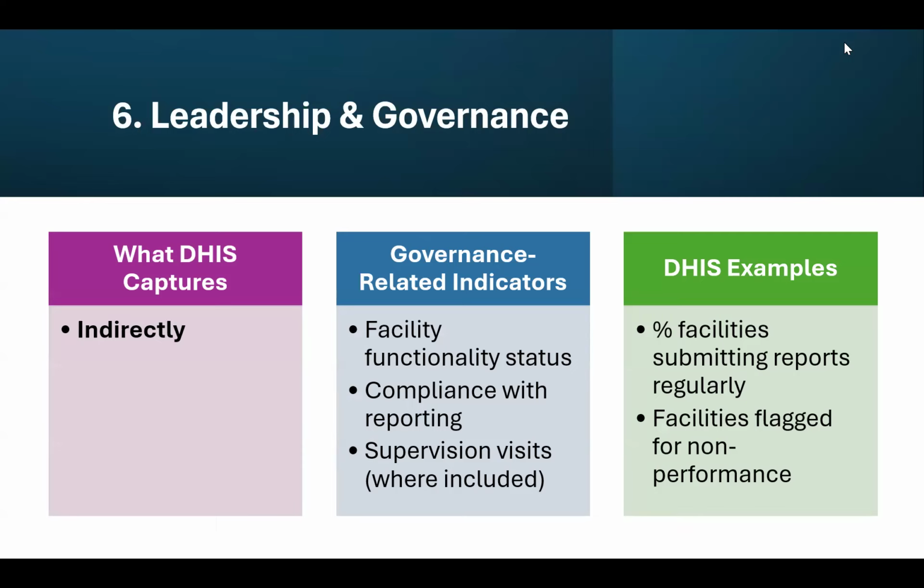Finally, we have leadership and governance. It is also measured or captured indirectly by the DHIS system. Governance related indicators include facility functionality status, compliance with reporting, and supervision visits. For example, percentage of facilities submitting reports regularly, and facilities flagged for non-performance.